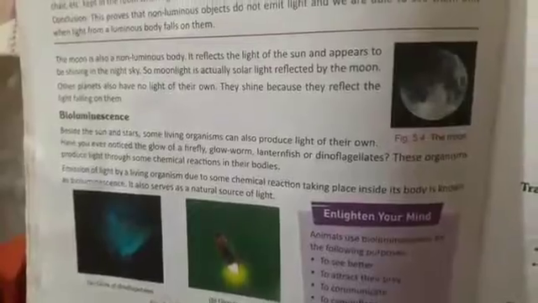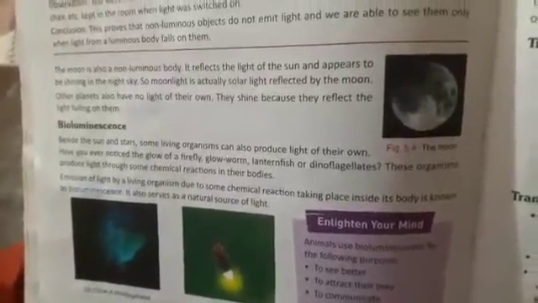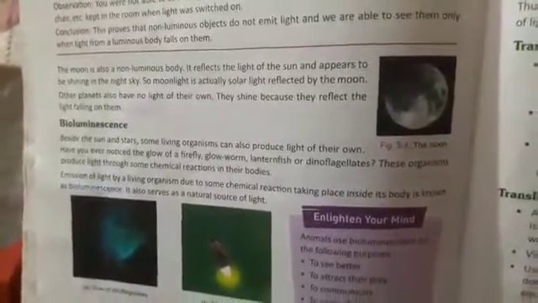The moon is also a non-luminous body. It reflects the light of the sun and appears to be shining in the night sky. So, moonlight is actually solar light reflected by the moon. Other planets also have no light of their own. They shine because they reflect the light falling on them.